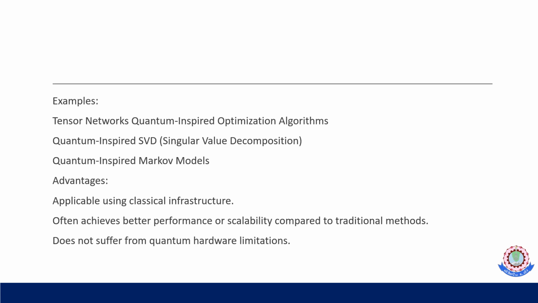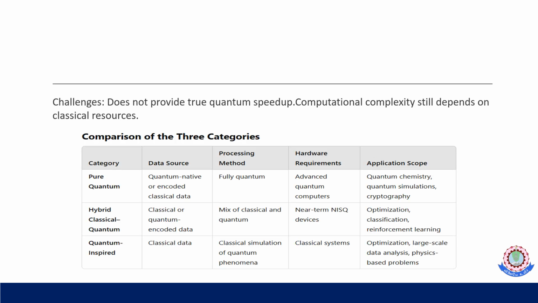Examples are tensor networks, quantum-inspired optimization algorithms, quantum-inspired SVD (singular value decomposition), and quantum-inspired Markov models. The best advantage here is that it is applicable on all classical infrastructure, often achieves better performance or scalability than traditional methods, and does not suffer from quantum hardware limitations.